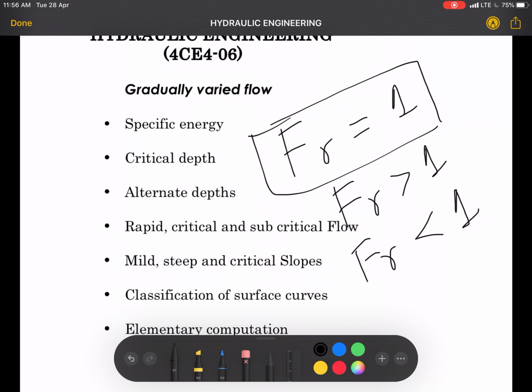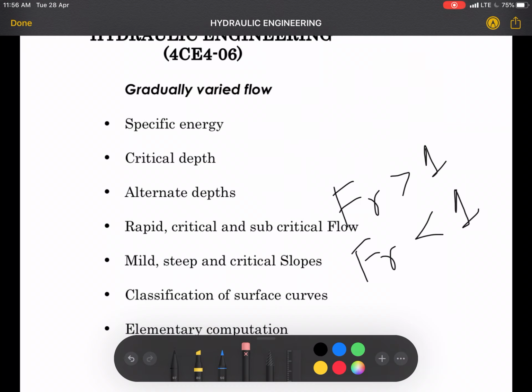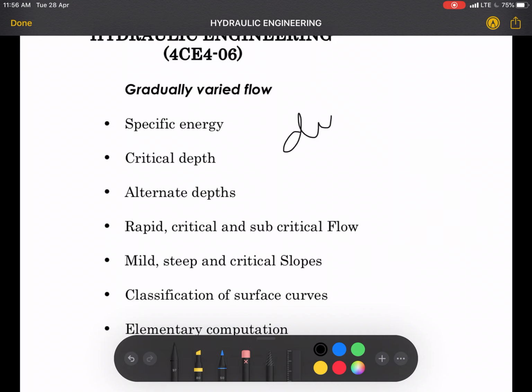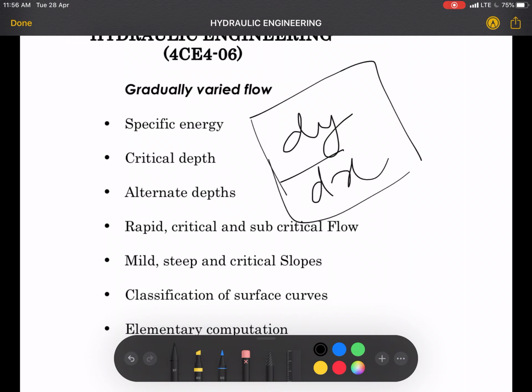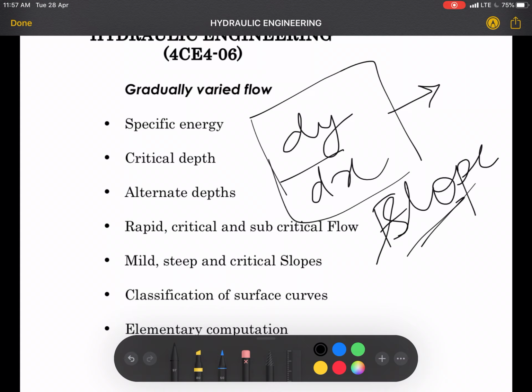Now, on the basis of the slope, or let us say dy by dx, we are going to decide whether the slope is steep, mild, or critical.